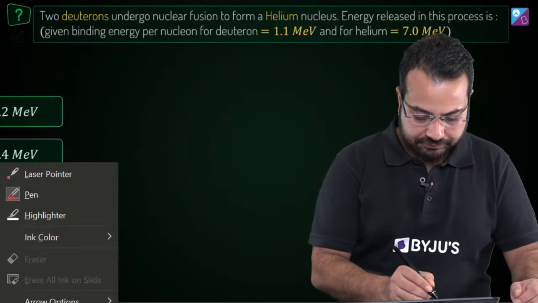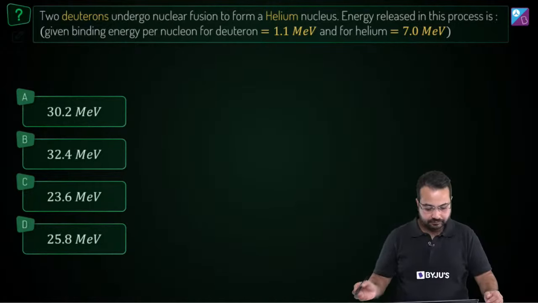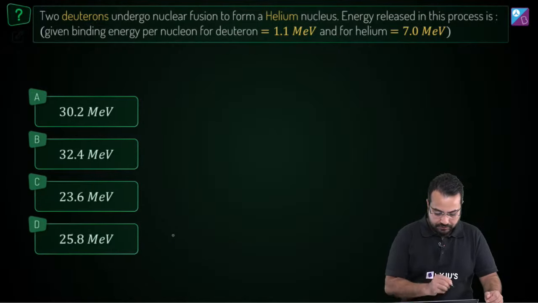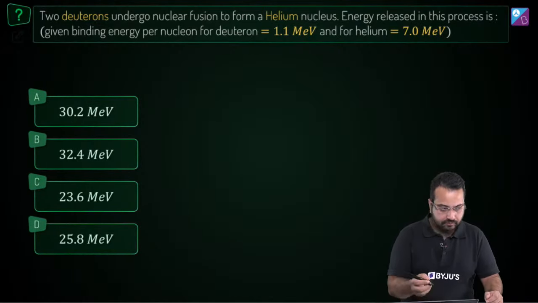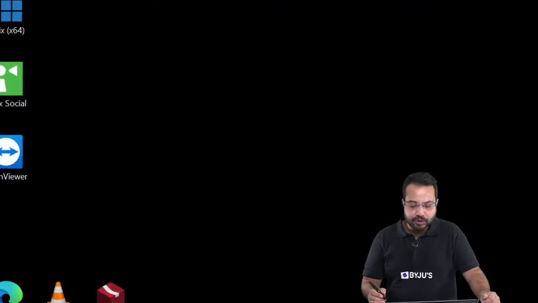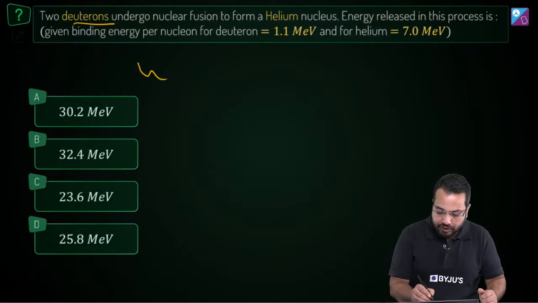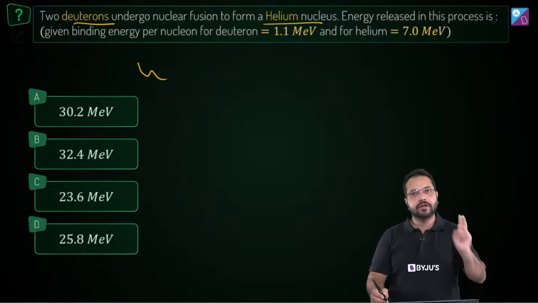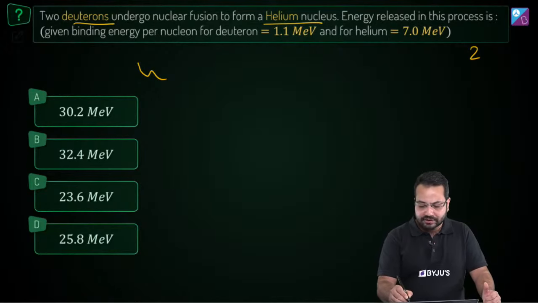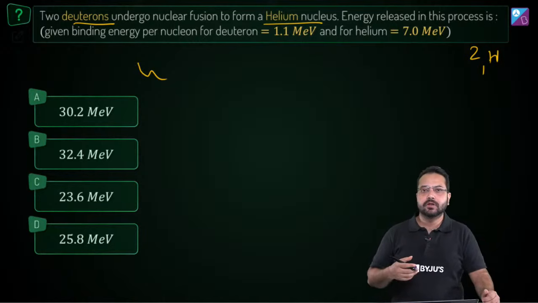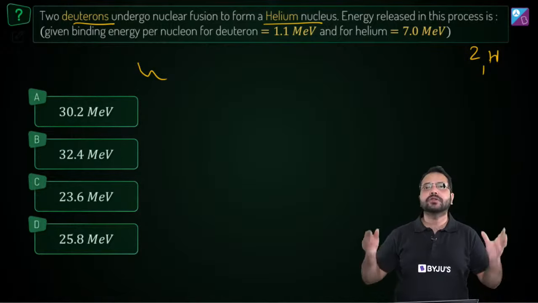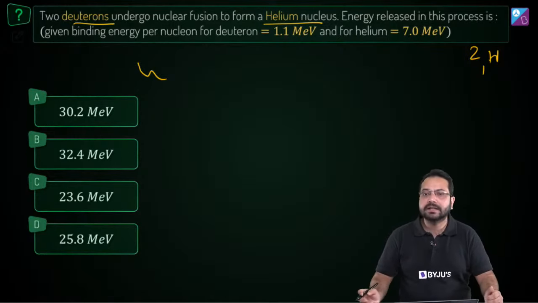So we have two deuterons that undergo nuclear fusion to form a helium nucleus. What are deuterons? Can anyone tell me? A deuteron is 2H1. It's also called heavy hydrogen. It has one proton and one neutron, so the mass number is 2 and the atomic number is 1. They fuse together to form one helium nucleus.